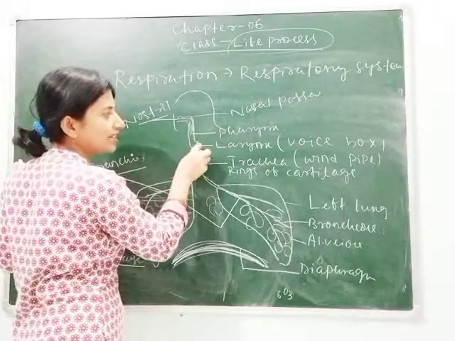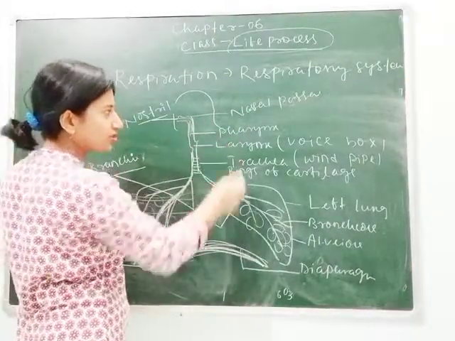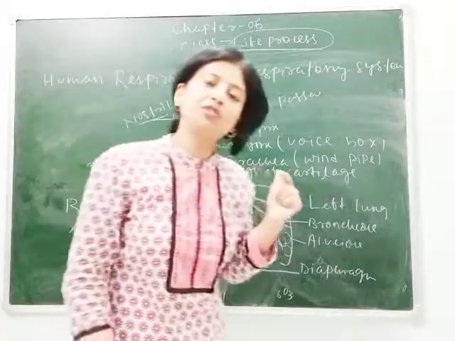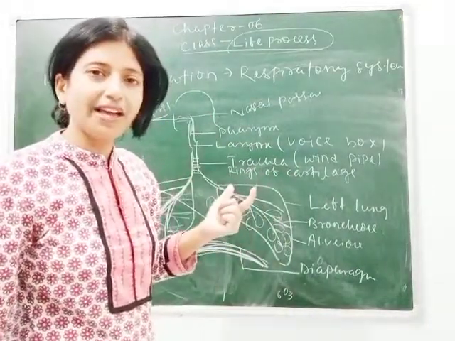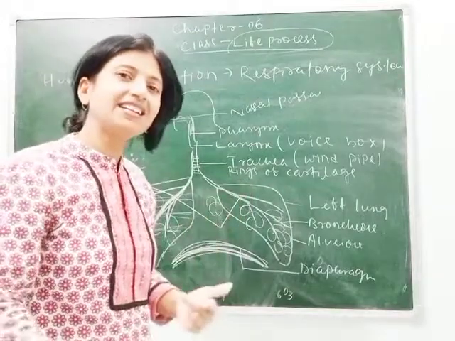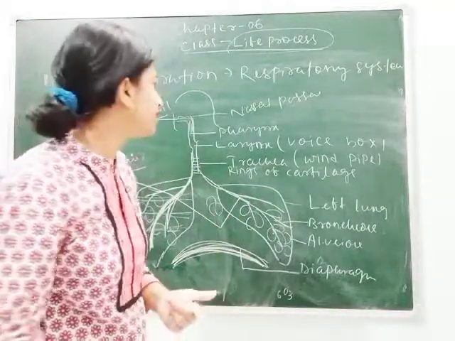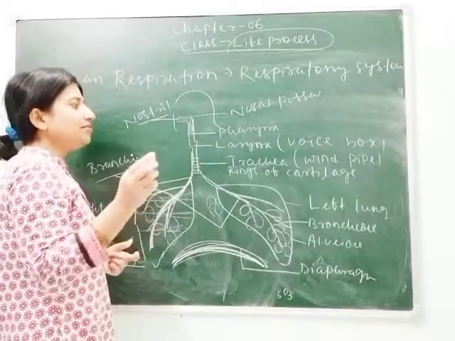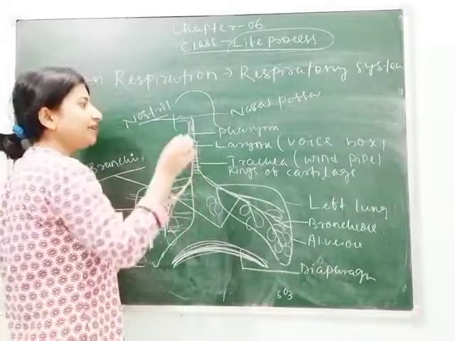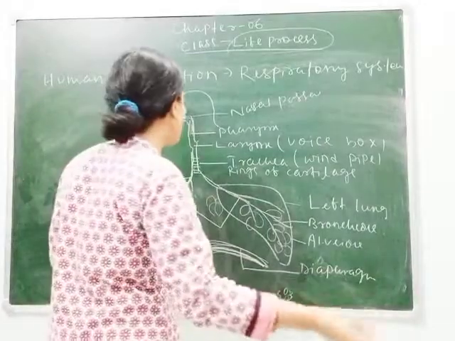Then it goes towards the larynx, which is called the voice box. Without air we can't produce sound. That's why, as in space there is no air present, in space we can't hear any sound and can't produce any sound either. So that's why air is necessary. Air is necessary for producing voice or sound.